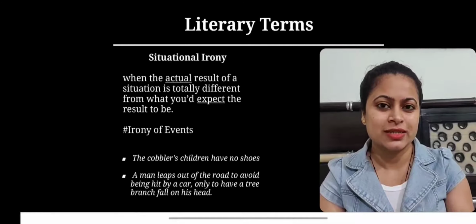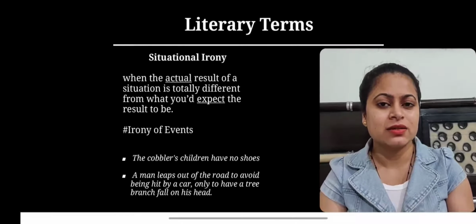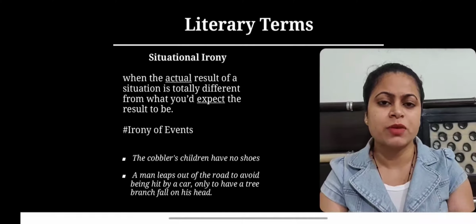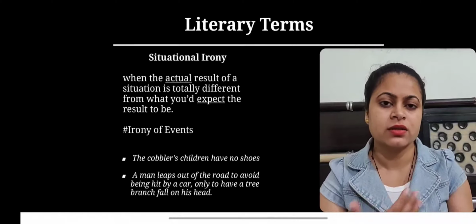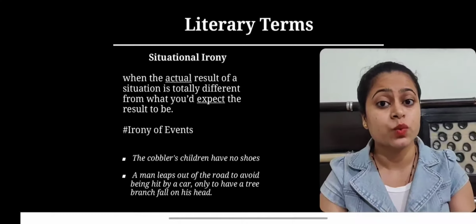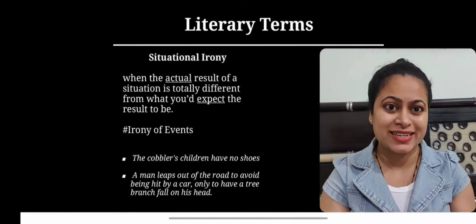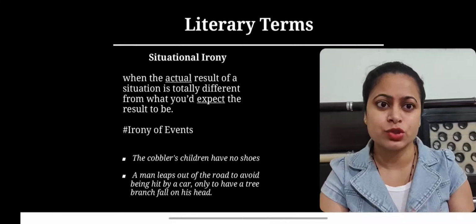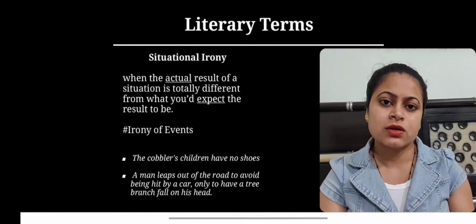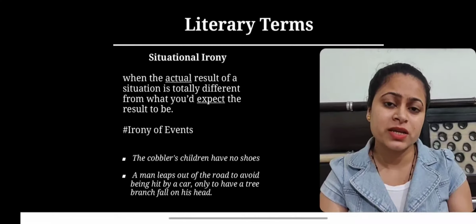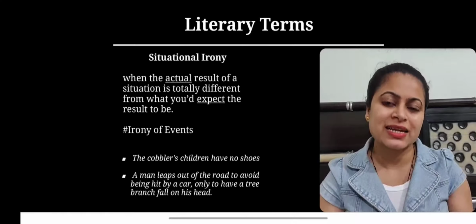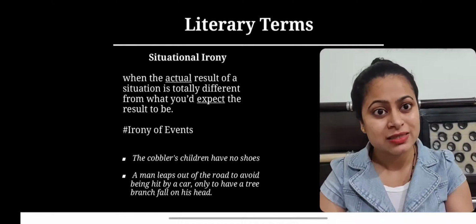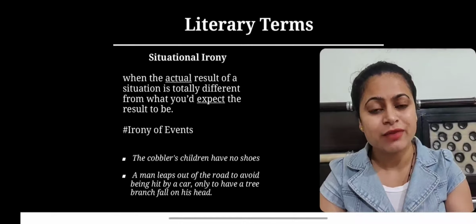Actually, in it we find that the outcome is totally paradoxical and perverse in nature, in lieu of what was being expected. There is an example: the cobbler's children have no shoes. Now, a cobbler is a professional shoemaker, and it is expected that his children would have many shoes, but such is the situation that his children have no shoes.